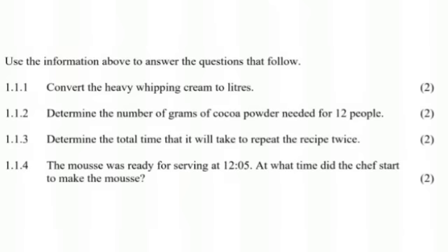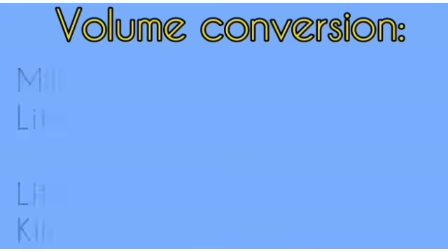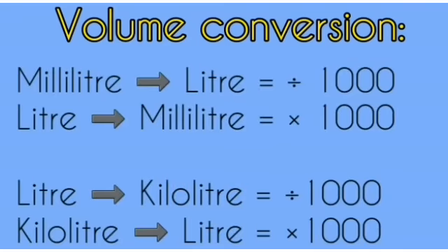The first question, 1.1.1, says convert the heavy whipped cream to liters. So our heavy whipped cream is given in milliliters and we have to convert it to liters. So before we do that, let's remind ourselves of how the conversion goes. The volume conversion says if I'm moving from milliliters to liters, I need to divide by 1,000, and if I'm moving from liters to milliliters, then I'm multiplying by 1,000. If I have liters and I'm trying to move to kiloliters, I will have to divide by 1,000. And if I have kiloliters and I'm going back down to liters, I'm going to multiply by 1,000.